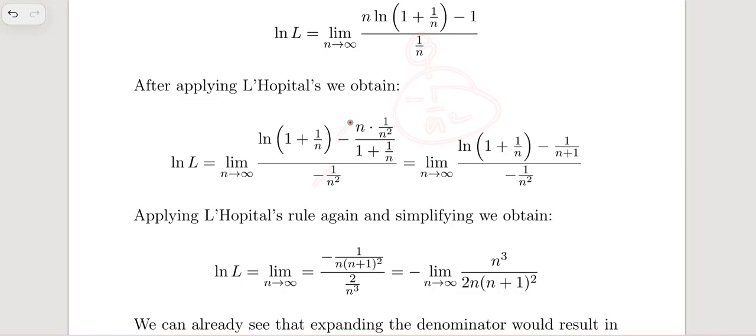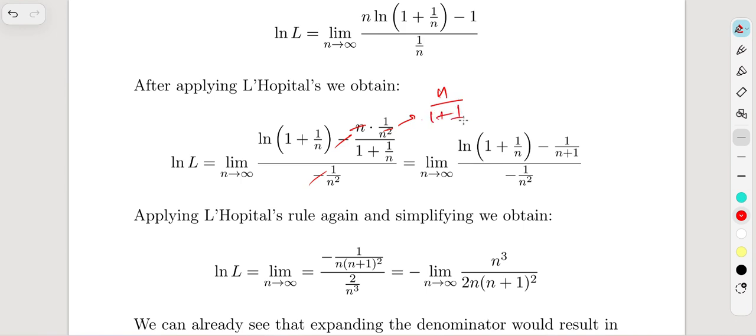So minus minus cancels out, and n cancels out, and finally it comes out to be the limit as n tends to infinity of the natural logarithm of 1 plus 1 over n minus 1 over 1 plus n. We have n over 1 plus 1 over n, and that can be written as n plus 1 over n, right?